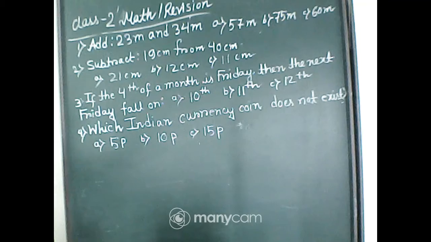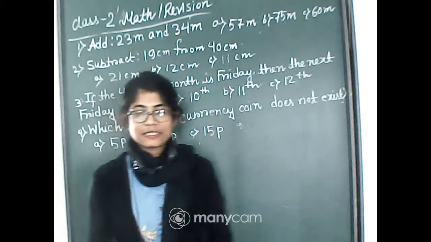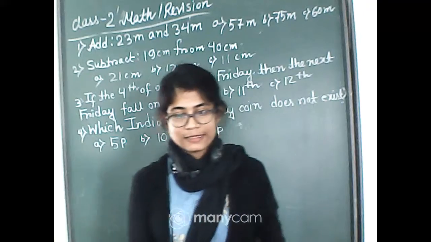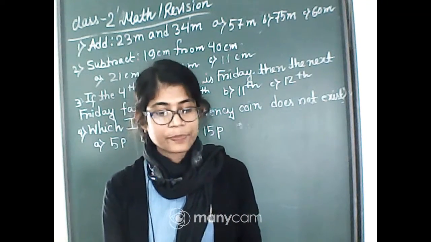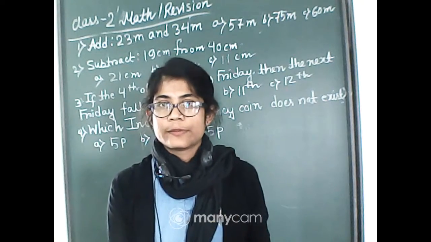Okay. So here, number 1 is addition, number 2 is subtraction. Here the number 3. If the 4th of a month is Friday, then the next Friday falls on 10th, 11th or 12th. Just think that it's Friday. It is February.